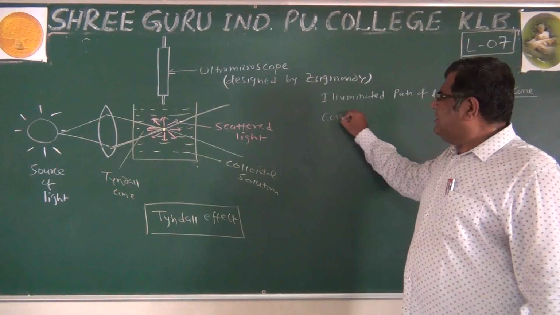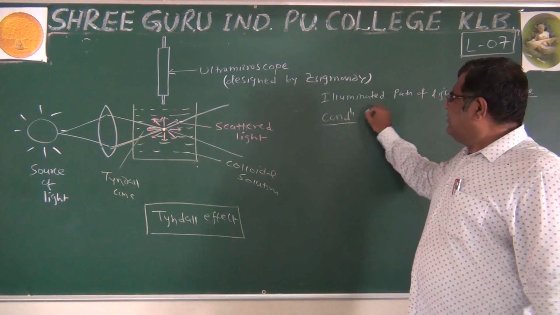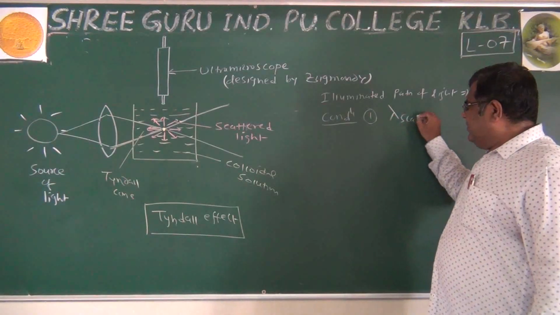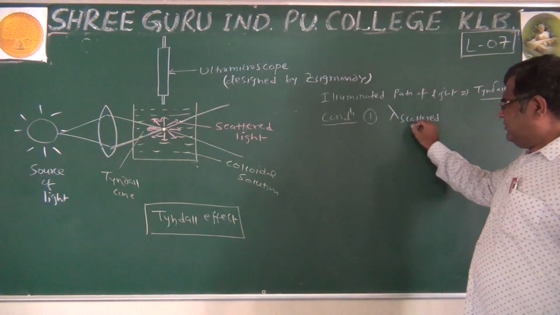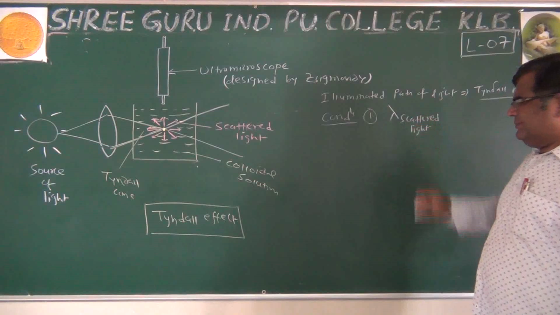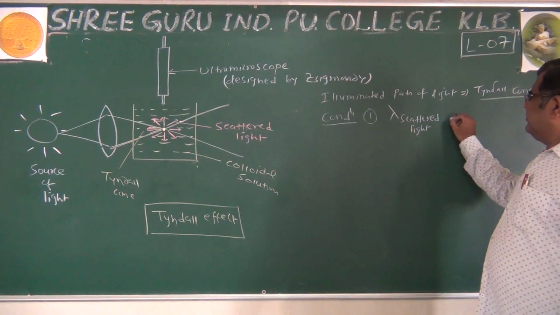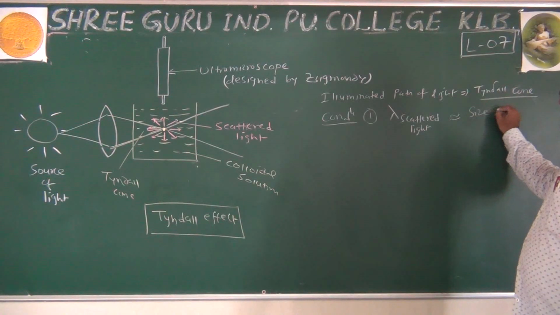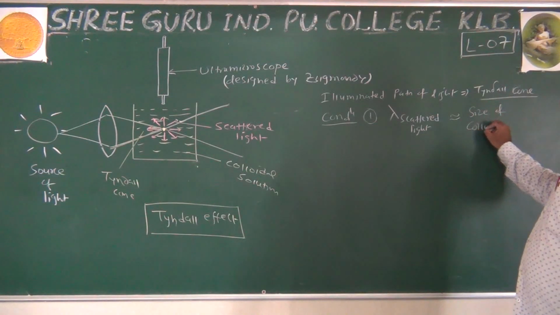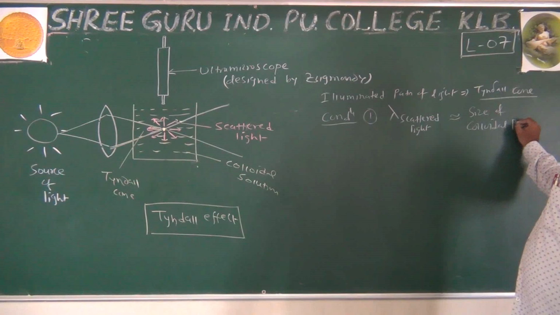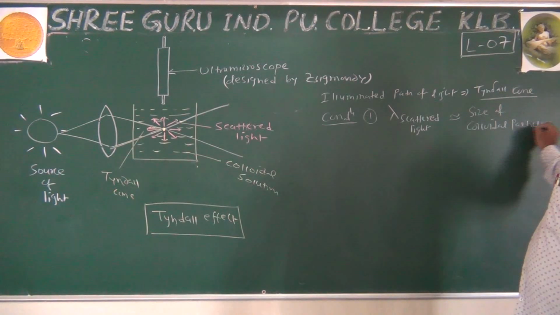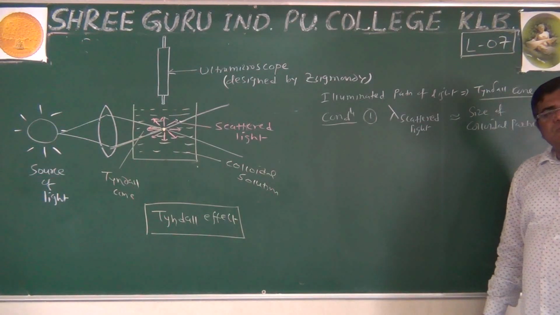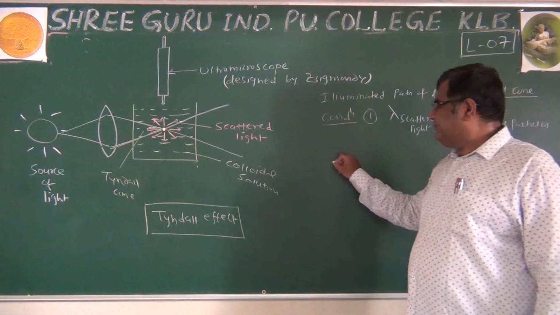Now, what are the conditions? Two conditions are there. First one is the wavelength of scattered light should be nearly equal to the size of colloidal particle. Because if size is smaller, that exactly happens in true solution: no Tyndall effect.